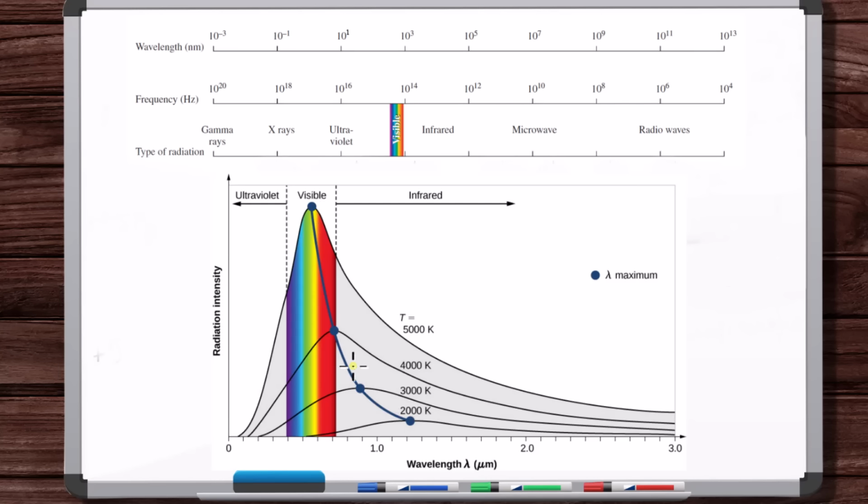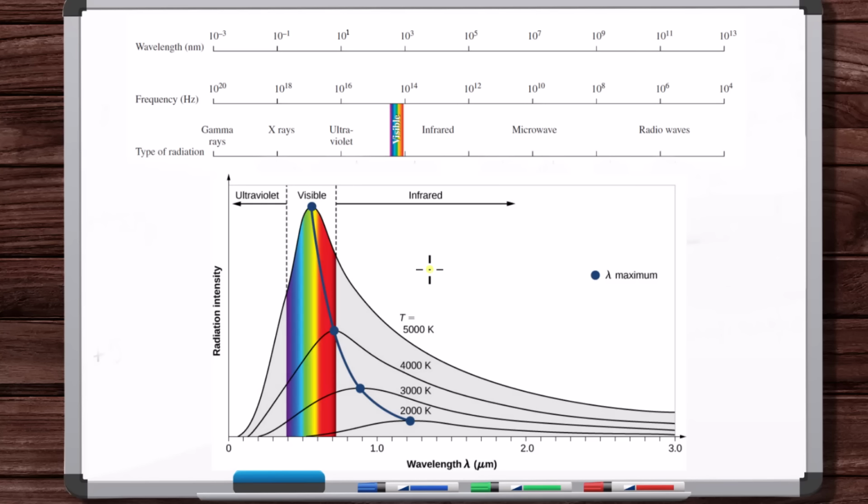And this is why if you heat up certain pieces of metal that act as black bodies, or even a metal that doesn't necessarily act as a black body, because in a lot of cases it's just a certain fundamental deviation from this curve, but it's still behaving in a similar way as a black body, you get red hot, then yellow hot, then white hot, which is kind of a combination of all of the colors, and then blue hot and purple hot.